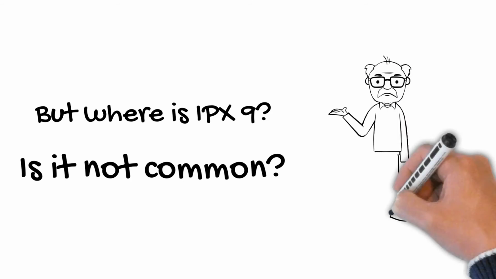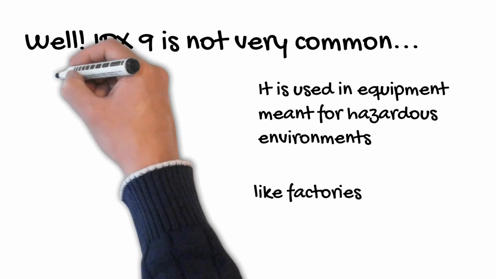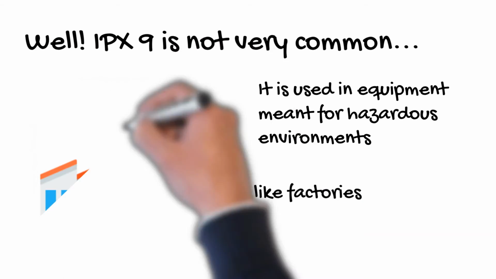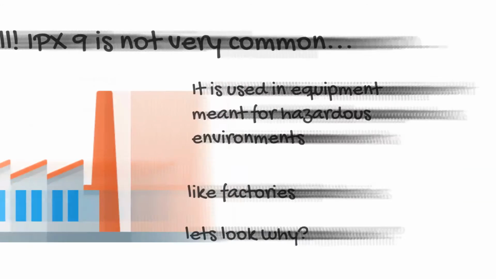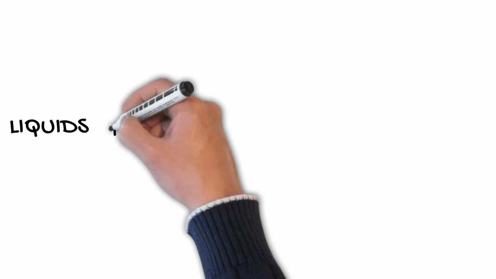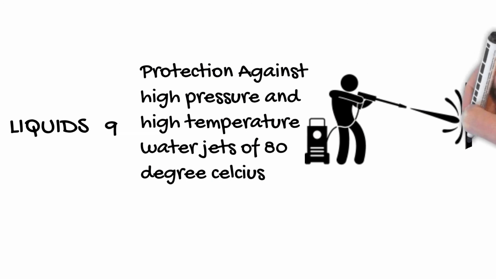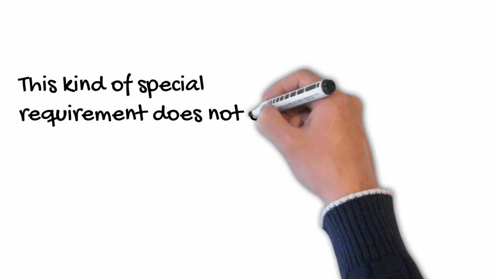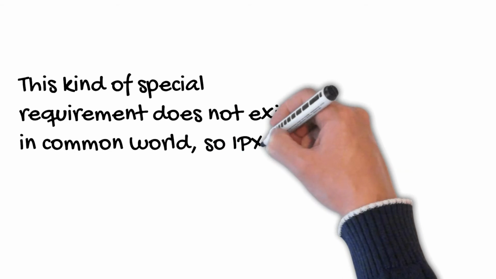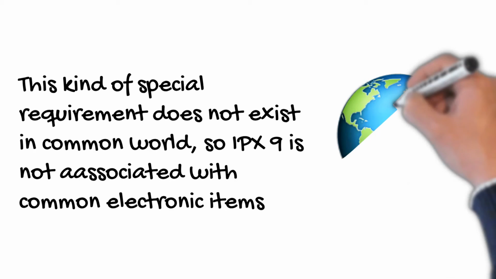But wait, where is IPX9 and why has it not been mentioned yet? Is it not common? Well, it is true. IPX9 is not very common. It is used in equipment meant for hazardous environmental conditions like factories, power plants, etc. A rating of IPX9 offers protection against high pressure and high temperature water jets up to 80 degrees Celsius in any direction. But electronic equipment requiring such a level of protection is generally not required in general consumer products. Hence, IPX9 ratings are not used for devices meant for the general public.